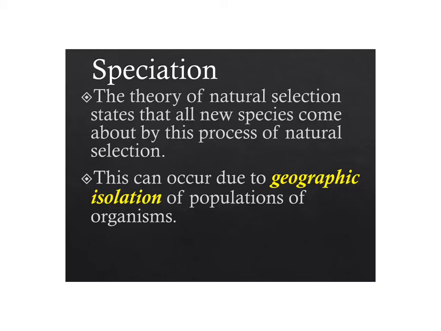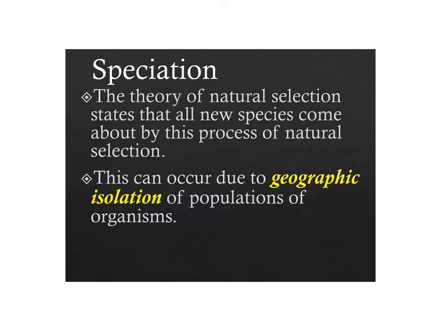Okay, in this lesson, we're going to talk about how new species form. We call it speciation. We so far have been talking about the theory of natural selection and how organisms can change slowly over time, but we haven't talked at all about how you would get a whole new species. According to the theory of natural selection, eventually you could develop a new species through this process of natural selection,